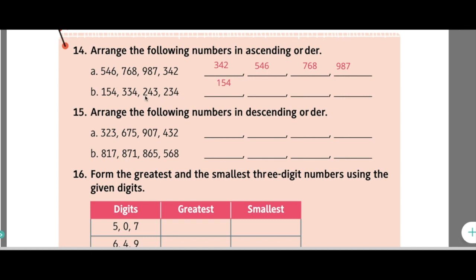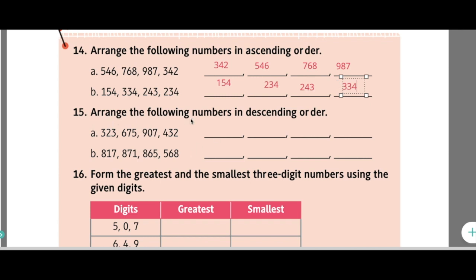So when you see here, you have two numbers which have the same number in the hundreds place, that is 243 and 234. When you have the same number in the hundreds place, you have to see the number in the tens place. Here in 243 we have 4 and in 234 we have 3. So which is the smallest number? Which is 234. Let us write 234. After 234 we need to write 243. So the remaining number is 334, which makes it the greatest number.